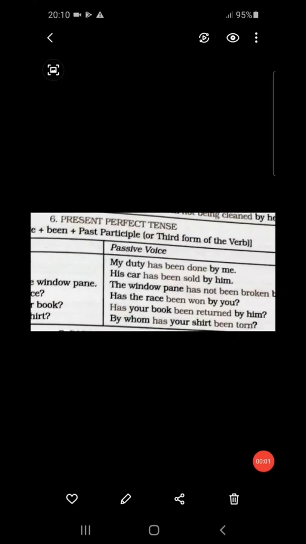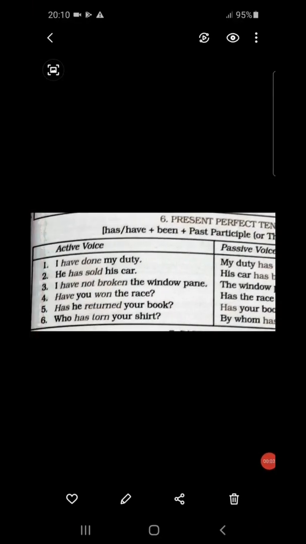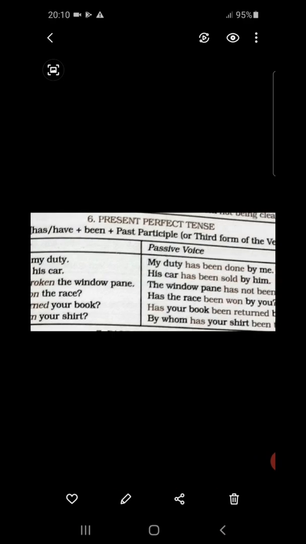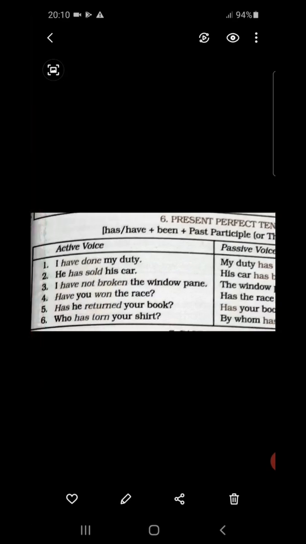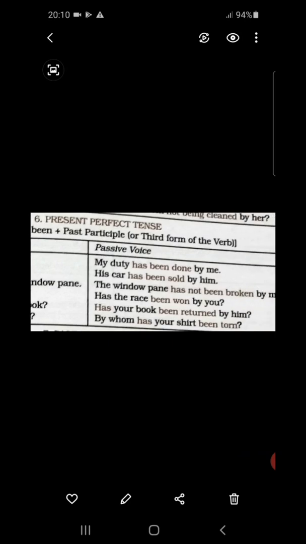So following the same rule over here also, let us start. Number 1, I have done my duty in the active voice is turning into my duty has been done by me in the passive voice. Now, I is going to the place of the object by turning into the word me.